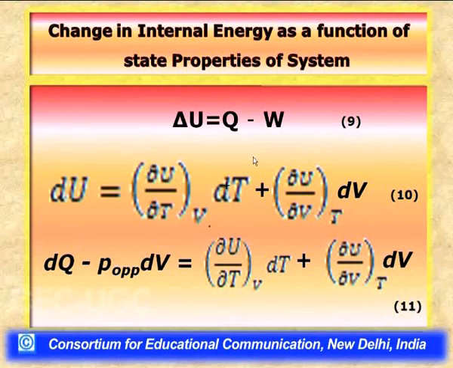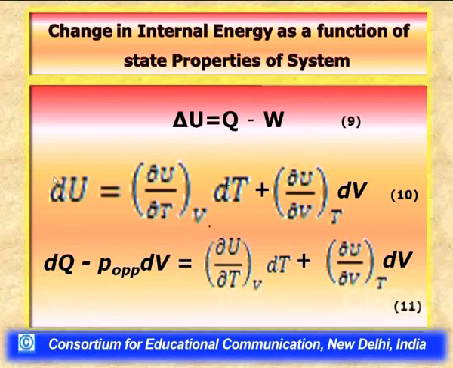It does mean if we know the values of two, the third one becomes automatically known by virtue of knowing the relationship between temperature, pressure and volume. And this relationship comes from the equation of state. Having said this, only two of these three variables, temperature, pressure and volume, are naturally independent, and we can therefore consider internal energy as a function of any two of them. For practical purposes, let us consider that internal energy is a function of temperature and volume.